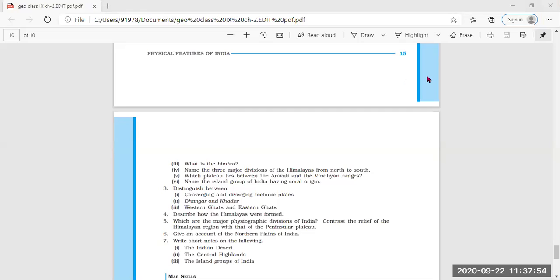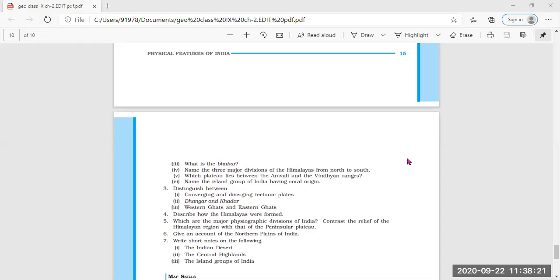Very good, very good. Now this is the first point of difference between converging and diverging. One point, that is the tectonic plates coming towards each other, they are called converging plates, and in diverging, they are moving away from each other. Clear? This is the great major distinction between converging and diverging. Converging, they are coming towards each other. Diverging, they are moving away from each other.